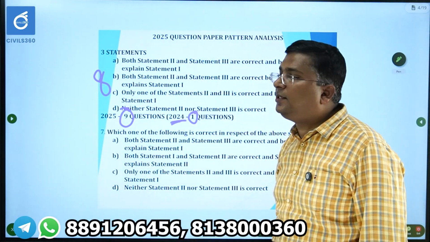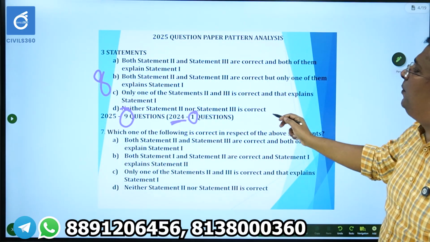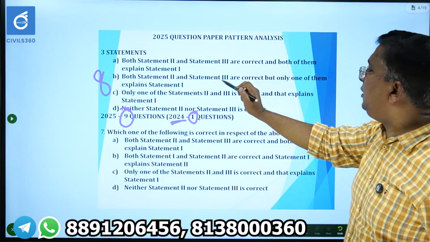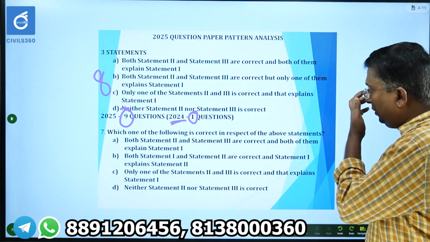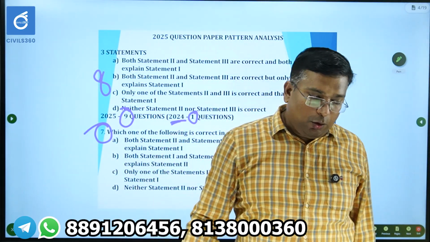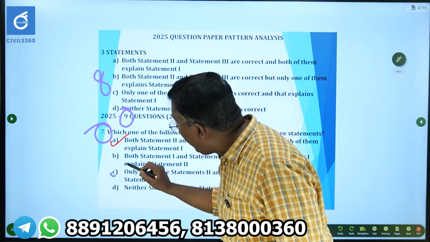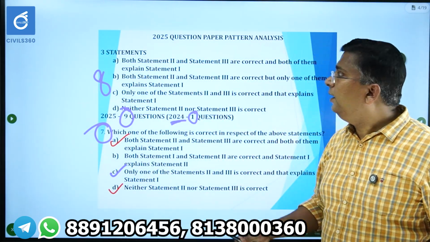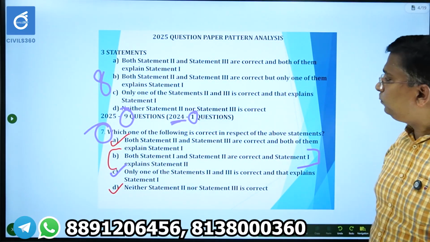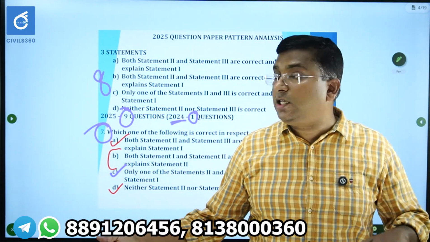Choice B, what is that? Both statement 2 and 3 are correct, but only one of them explains statement 1. C is only one of the statements 2 and 3 is correct, and that explains statement 1. Choice D, neither statement 2 nor statement 3 is correct. But one question, that is question number 7, an economic question, choice A, choice C, and choice D were the same. Only choice B they made different. I don't know whether it was a mistake or they deliberately changed choice B.